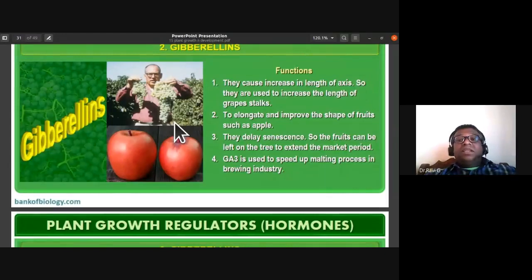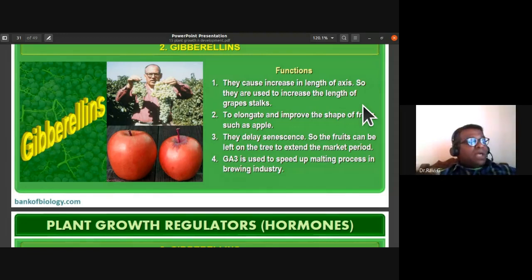They cause an increase in the length of the axis, the internodal axis also. So they are used to increase the length of the grape stalk. This is a normal grape stalk without treatment of gibberellins, and this is a grape stalk with treatment of gibberellins. The distance of this floral stalk has increased. As a result, more fruits are there, larger fruits are there. So gibberellins especially increase the internodal length.